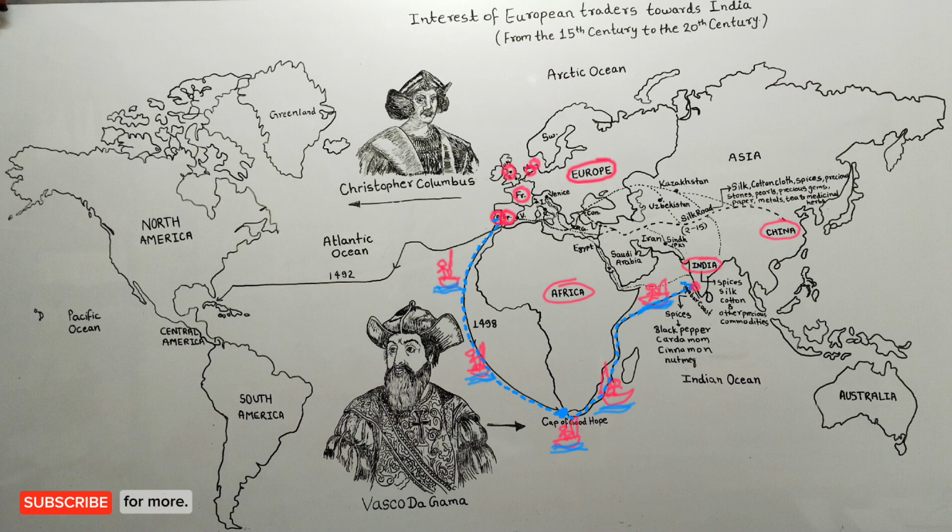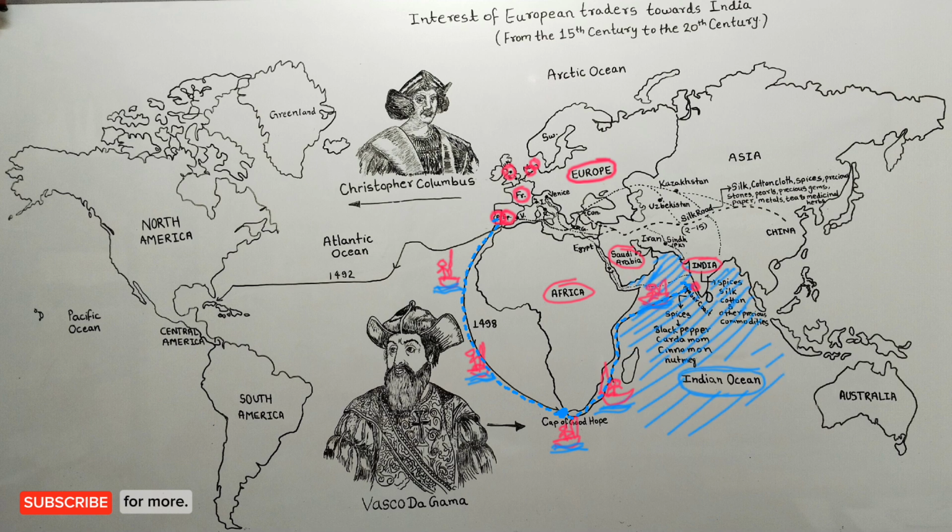Okay. Friends, the order of arrival and departure of European traders from these European countries to India is different, which we will see later. When the British came to India, the Portuguese and Dutch people had already come here. And before the arrival of the Portuguese, Arab traders had already spread their feet in India. At that time, Arab traders had a monopoly on the trade of the Indian Ocean.